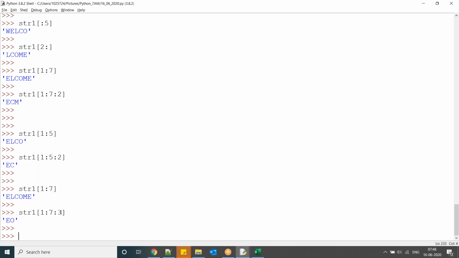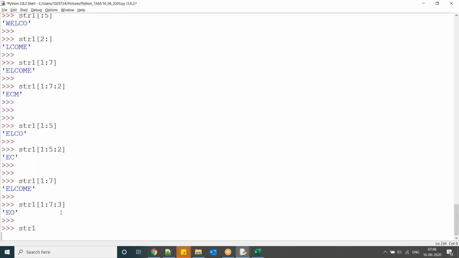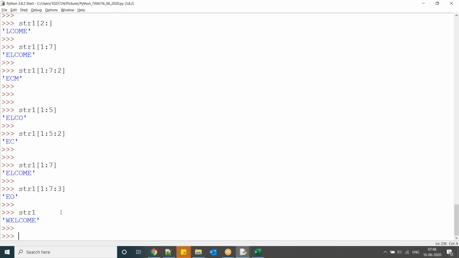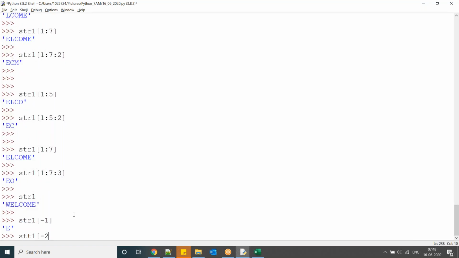Now the same thing here in Python. Observe this one, str1 of -1, str1 of -2.